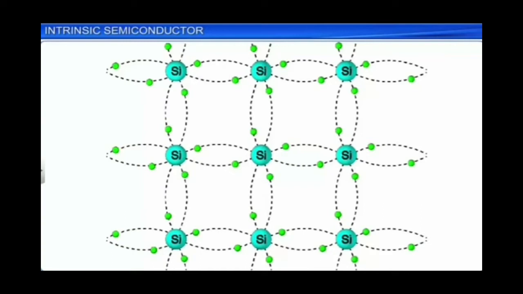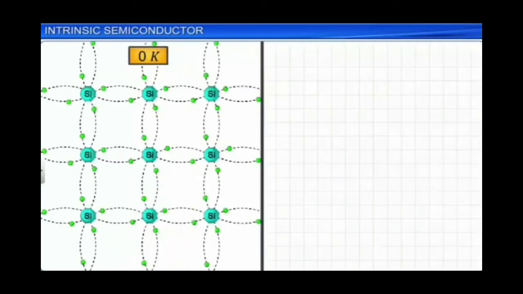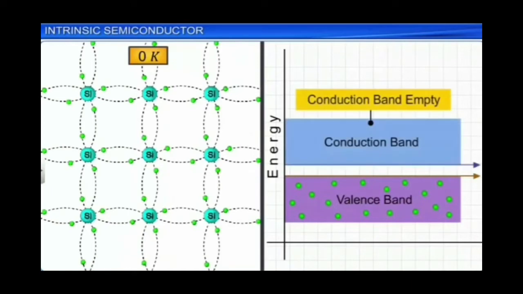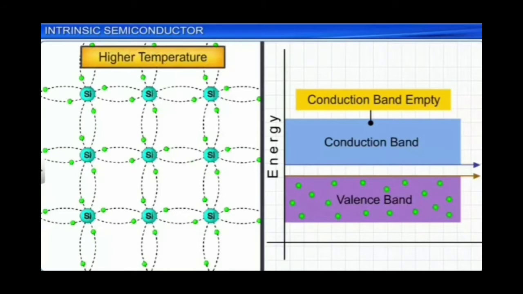Here the structure of silicon crystal is shown. So one silicon atom shares the 4 valence electrons with the neighboring 4 silicon atoms. So at absolute zero temperature, all the valence electrons will be taking part in bond formation and will be a part of the bond. So the number of free electrons available will be equal to 0. So in terms of band theory, we can say that all the valence electrons will be in the valence band and the conduction band will be empty. Hence, at 0 Kelvin, the semiconductor acts as an insulator.